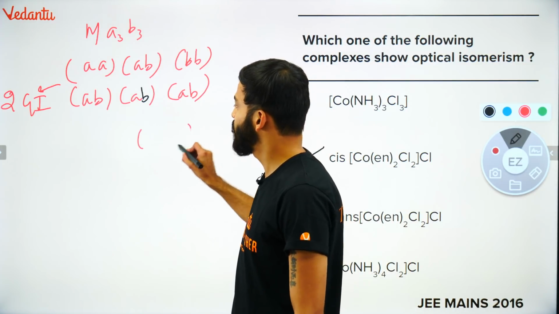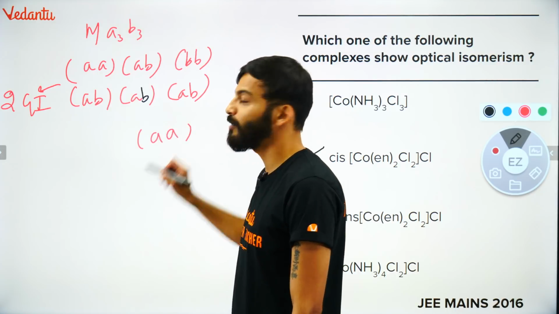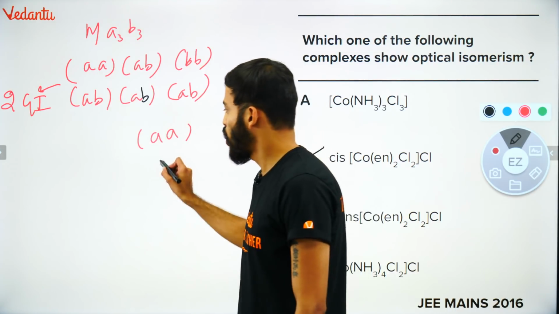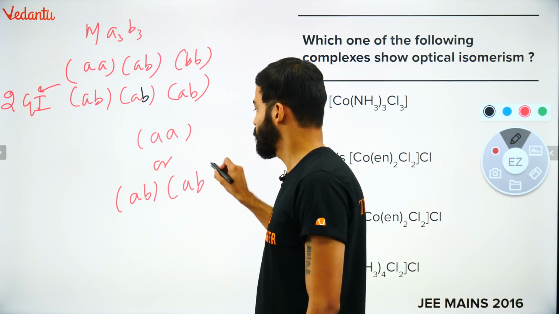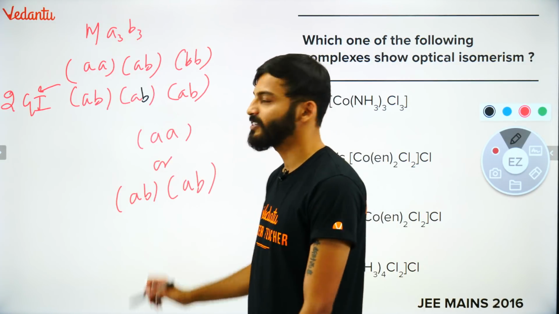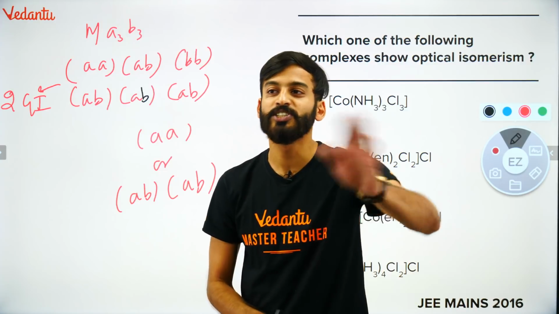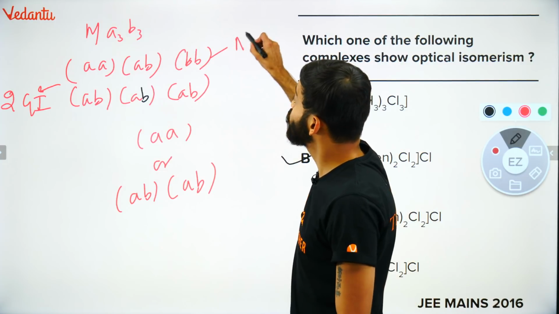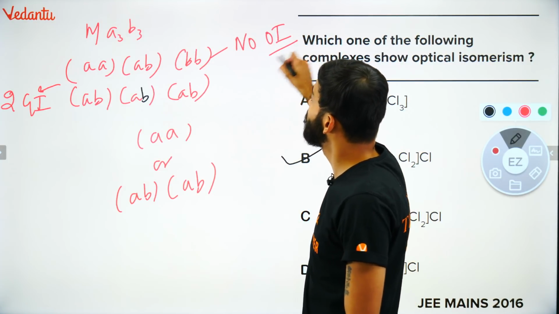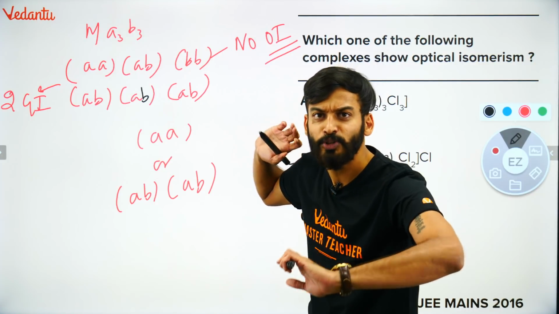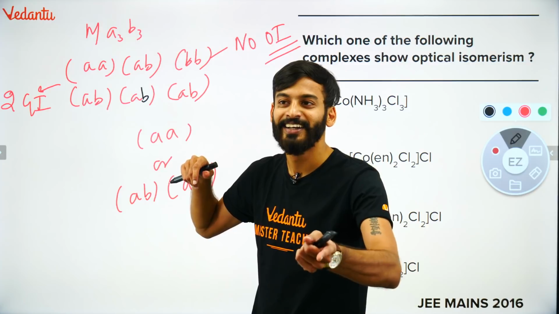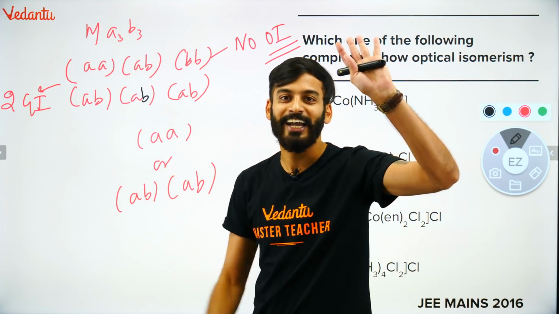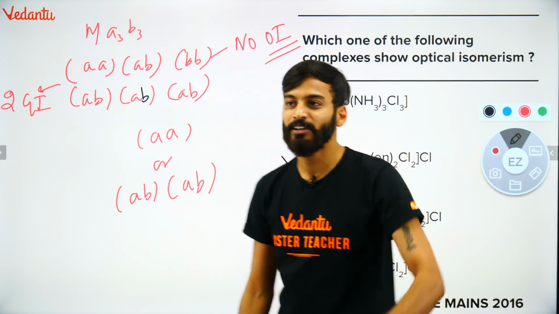Whenever you are making a pair and the same ligand appears 2 times in it, or the same combination repeats itself, you will say that in that combination there is no OI. Optical isomerism will not take place. Very simple trick, no need to draw the structure. If your pair has the same kind of ligand, you will say, sir, GI is there, but there will be no OI.